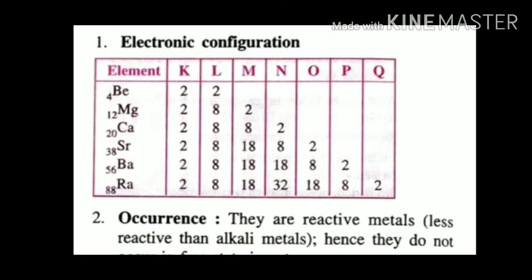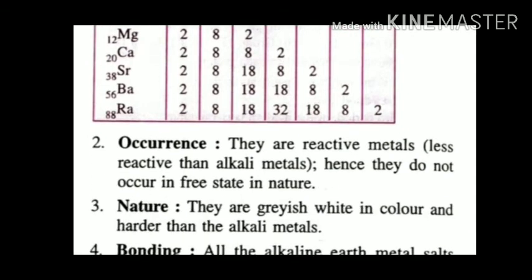You can see the electronic configuration here. As we move down the group, the number of shells is increasing, but what is common is that all of them have 2 electrons in their outermost shells.